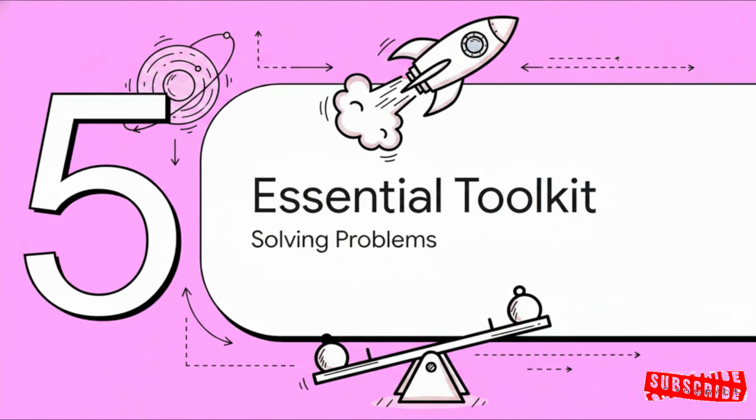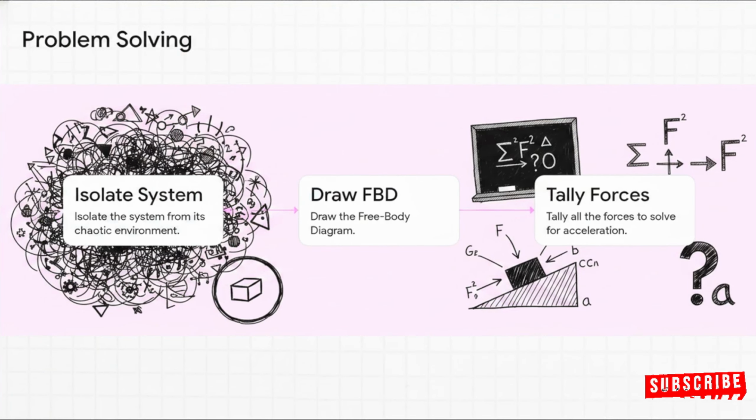All right, home stretch. Section 5, the physicist's essential toolkit. We've covered some pretty deep theory, so let's give you the practical cheat codes you need to actually solve these dynamics problems on your next exam. Whenever you face a complex physics problem, do not just rely on your gut instinct. Always follow these 3 sequential steps. First, deliberately isolate your specific system from everything else. Second, draw a free body diagram. And third, methodically tally up all your forces to solve for your missing variable.